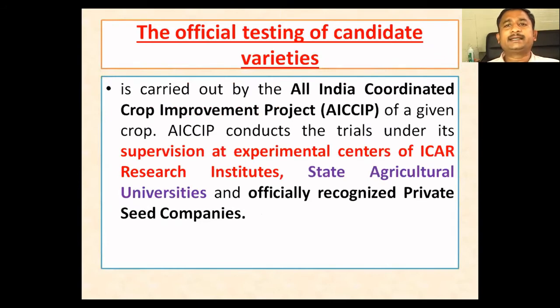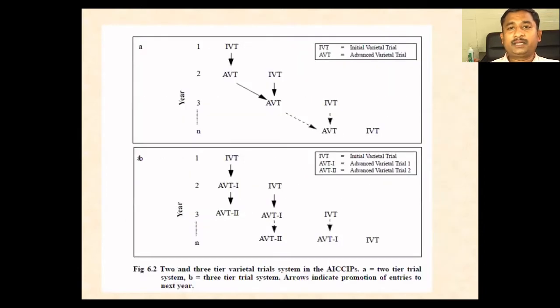And coming to the official testing of candidate varieties, there is an AICRP, the All India Coordinated Crop Improvement Project, and each given crop has its own AICRP. These AICRPs conduct the trials under their supervision at the experimental centers of ICAR research institutes, state agricultural universities, and officially recognized private seed companies. And coming to this, this is a very important slide.